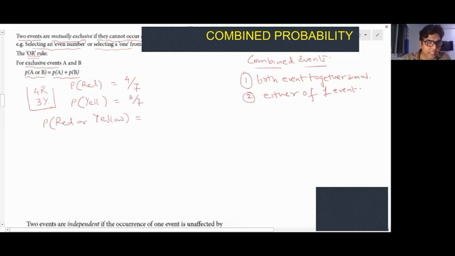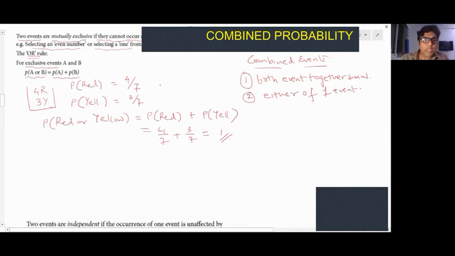If I'm selecting a red ball, I don't have a yellow ball in the picture, and when I select a yellow ball, I don't have a red ball in the picture. So these are two mutually exclusive events. That is probability of red plus probability of yellow, so 4 by 7 plus 3 by 7. In this case, it would be 1, and that's obvious, because you are selecting any one of them.